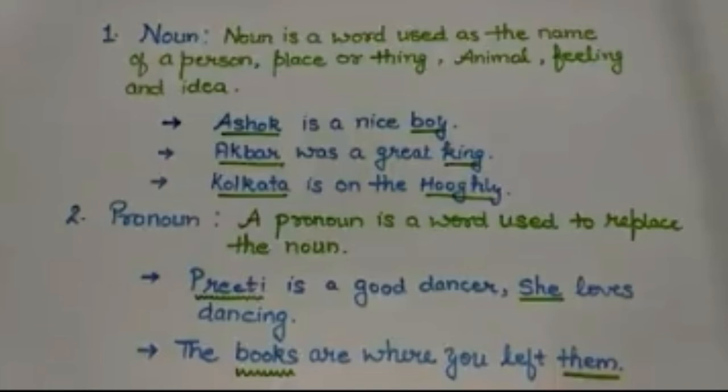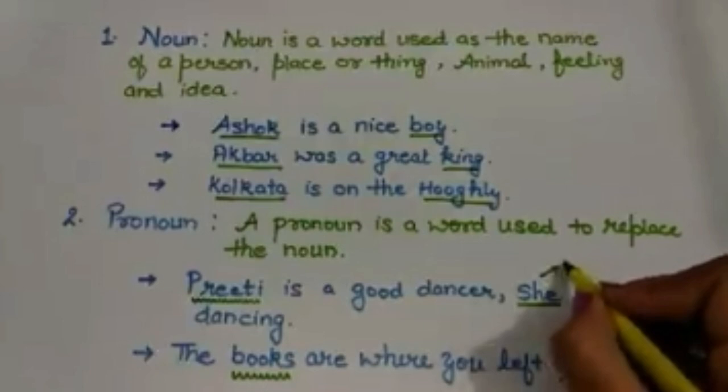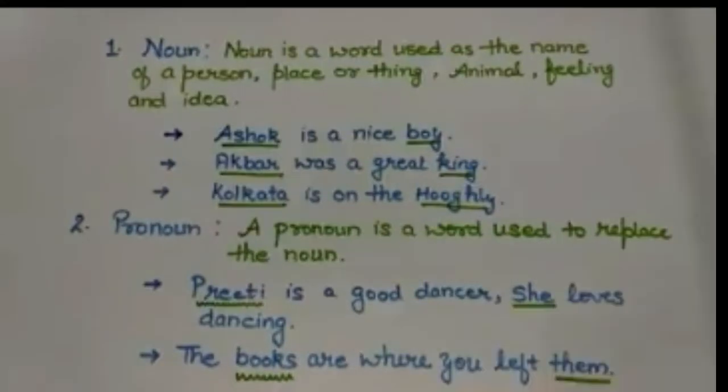Let us see the next part of speech, pronoun. Pronoun is nothing but it is used in place of a noun, or it is used to replace the noun. Suppose Preeti is a good dancer. So she loves dancing. Here I have replaced Preeti with she. I have written she as pronoun. Why? Because we cannot repeat the name 2 times.